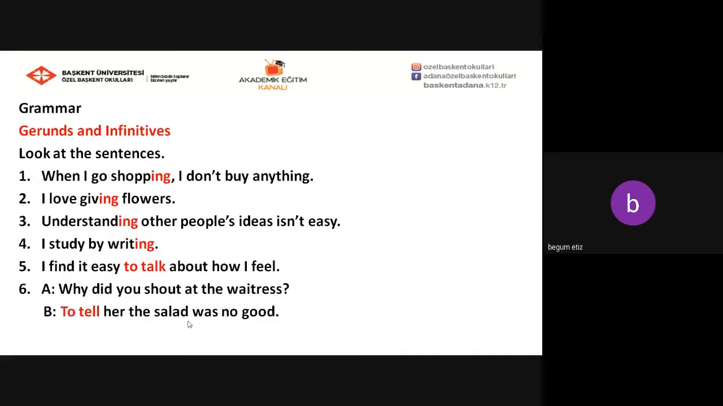Let's look at these sentences. When I go shopping, I don't buy anything. After go, we need to use the gerund. I love giving flowers. After love, enjoy, hate, dislike, we need to use the gerund. Understanding other people's ideas isn't easy. In this sentence, understanding acts as the subject of the sentence. I study by writing. I find it easy to talk about how I feel.